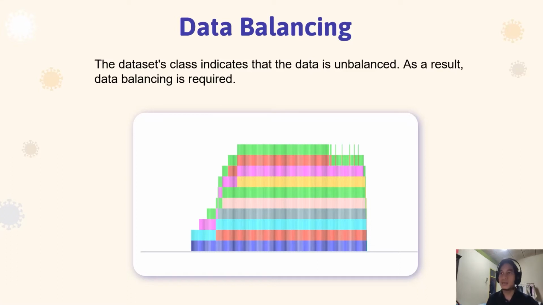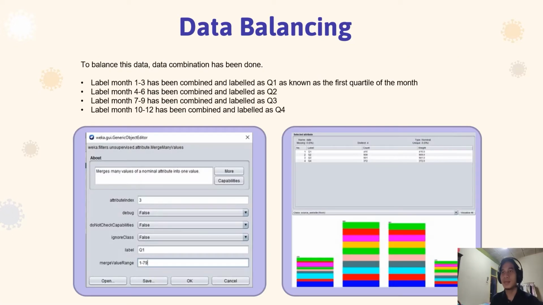This is the data visualization before data balancing for this dataset. The dataset class indicates that the data is unbalanced. As a result, data balancing is required. To do data balancing, first we need to pick an attribute, and in this case, we pick the date of vaccination, which can be grouped into 4 quartiles by using the merge many values filter.